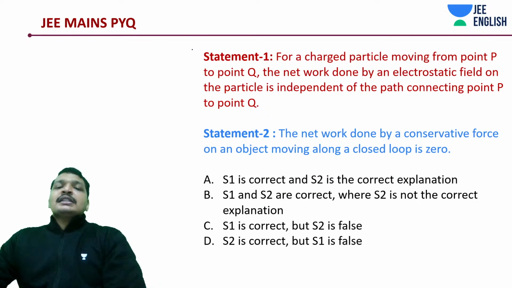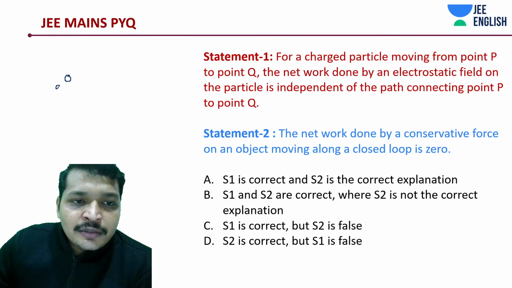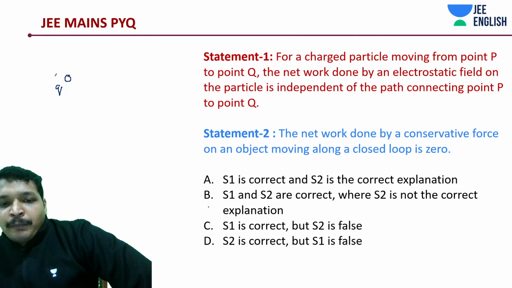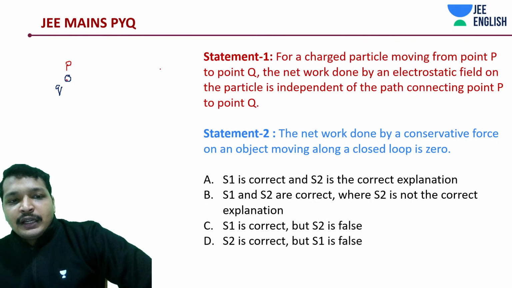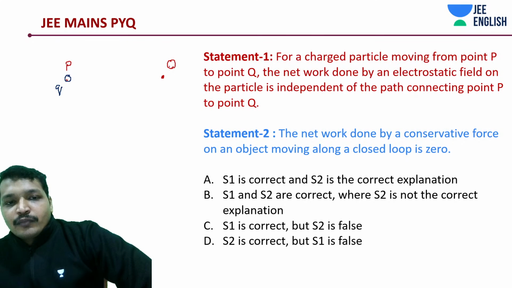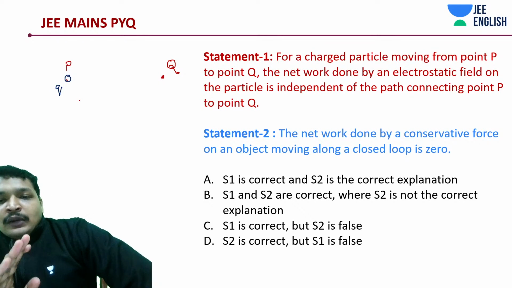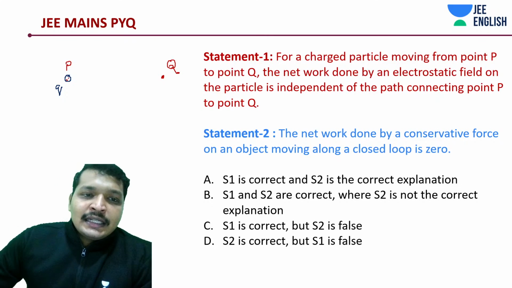So statement 1 says, for a charged particle, let's say your charged particle Q, and you are moving this charged particle from a point P, this is the initial point, to Q. So now the question arises: the net work done by an electrostatic field on the particle is independent of the path connecting P to Q. You need to understand this point.